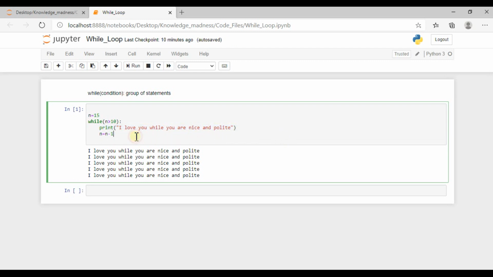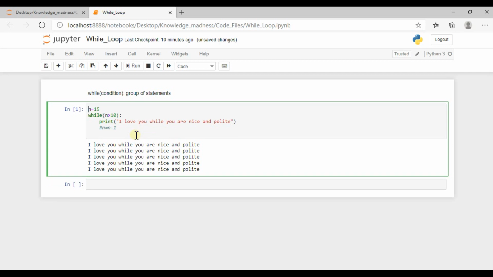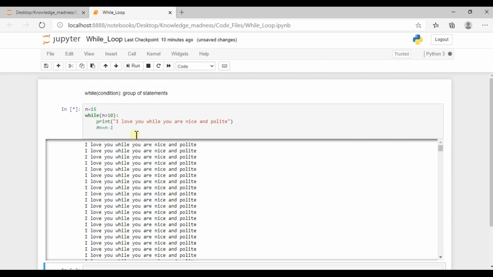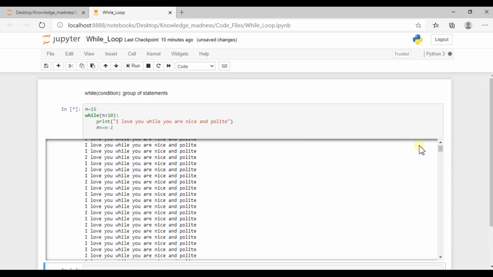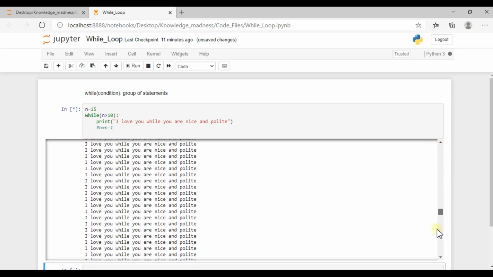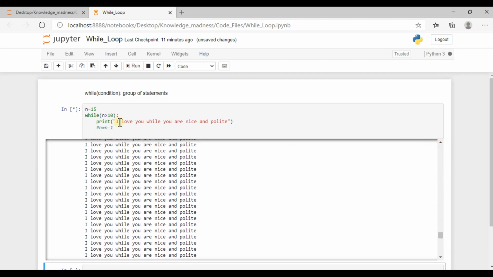Okay, let me show you what will happen if I remove these statements. So I am just commenting this statement with a hash. Let's run this cell and see what will happen. Okay, so this print statement will print continuously, and like this, see, continuously this print statement is printing.